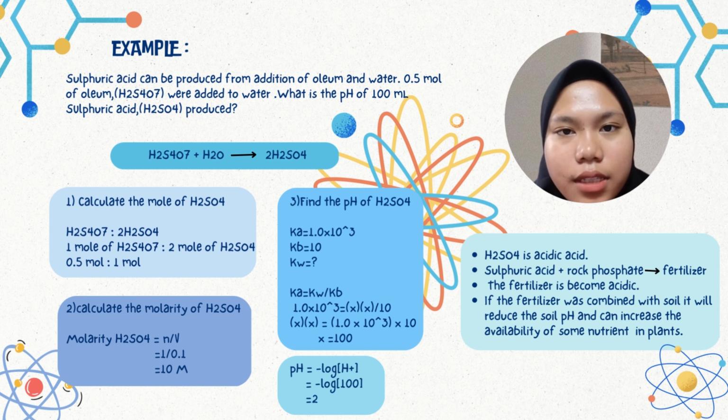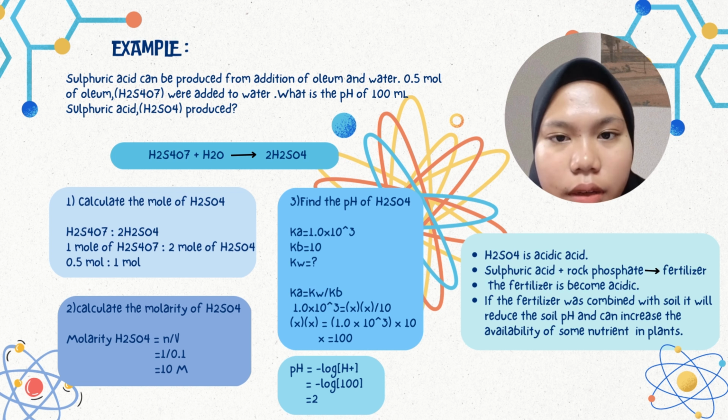To find the pH of sulfuric acid, the first thing we need to calculate is the moles of sulfuric acid. If 1 mole of H2S2O7 is equal to 2 moles of sulfuric acid, that means oleum will have 0.5 mole and sulfuric acid will have 1 mole. After we get 1 mole of sulfuric acid, we can calculate the molarity of sulfuric acid. To calculate the molarity, we divide the number of moles of sulfuric acid by the volume, and we get 10 molarity. After that, we need to find the pH of the sulfuric acid.